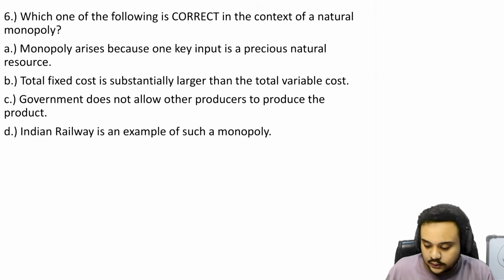So before we take a look at the options, let us take a look at what the natural monopoly is. First, we are going to talk logically, then we are going to look at the graph. Okay. So let us just talk about the intuition that is behind a natural monopoly. So by definition, natural monopoly is basically a situation where the nature of the market or the nature of the industry is such that one producer or one firm being in the market is more profitable and more efficient than more number of firms being in the industry.